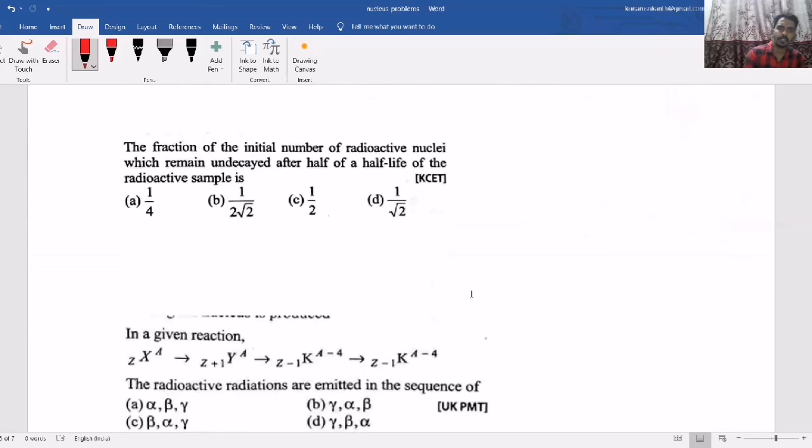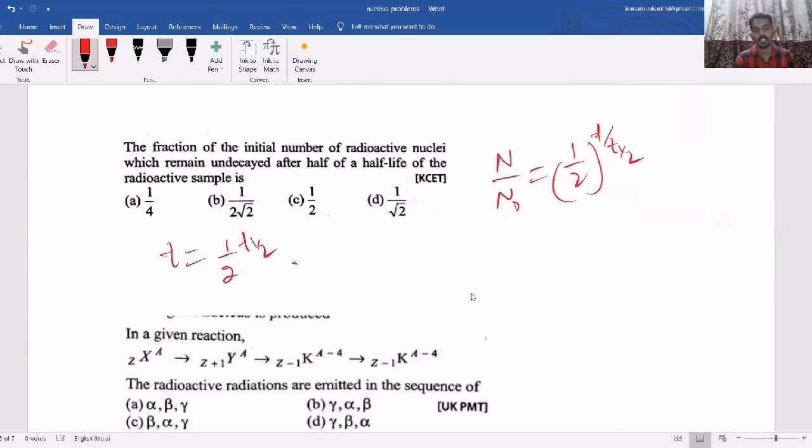Now, the fraction of the initial number of radioactive nuclei which remain undecayed after half of a half-life of the radioactive sample. See here, for number of atoms undecayed, I have given the formula 1 by 2 whole power T by T half. Here they are telling time is half of half-life.